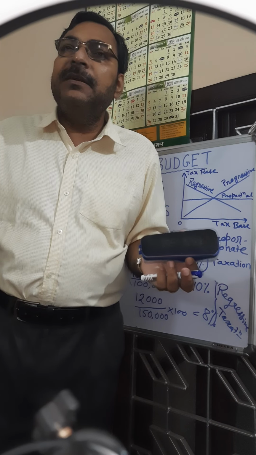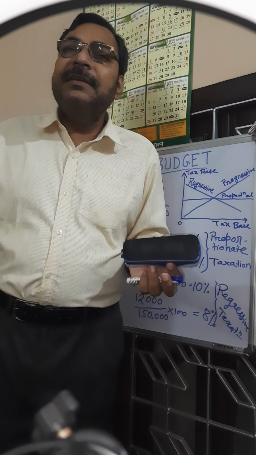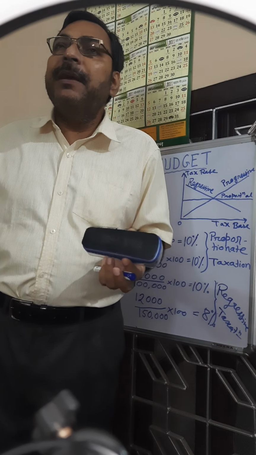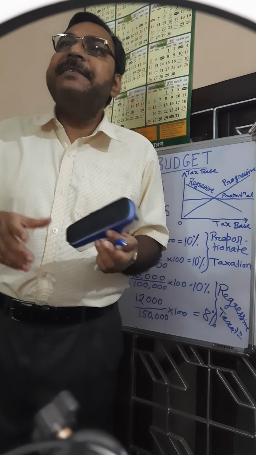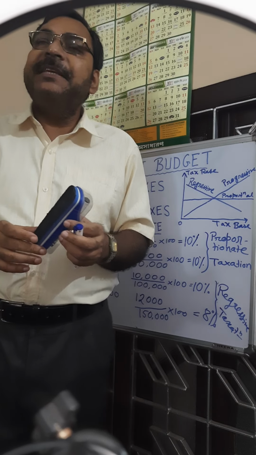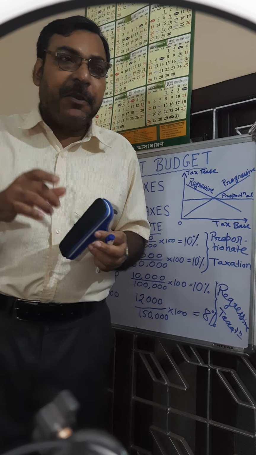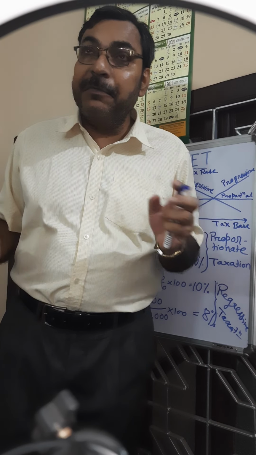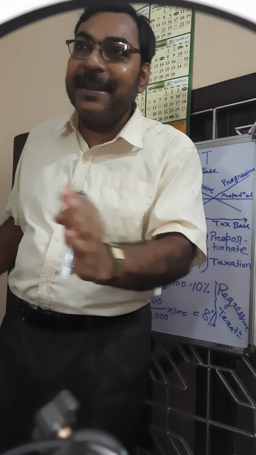Whosoever is purchasing the good or the service, that may be a rich man, may be a poor man, same amount of tax is being paid when they are purchasing a commodity. So as indirect taxes are not based on level of income, these are always regressive in nature.